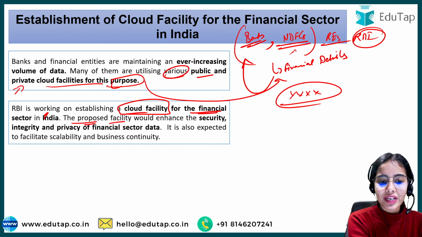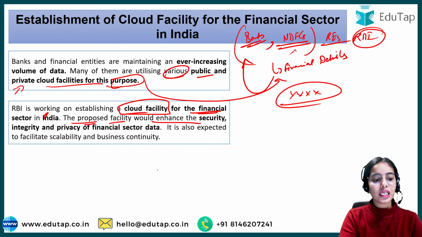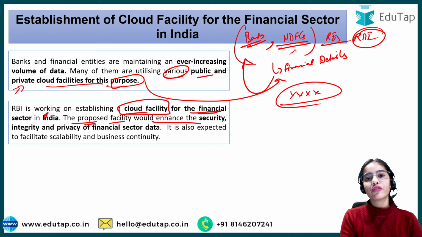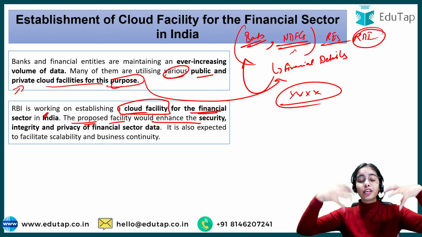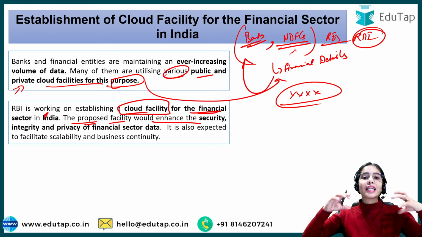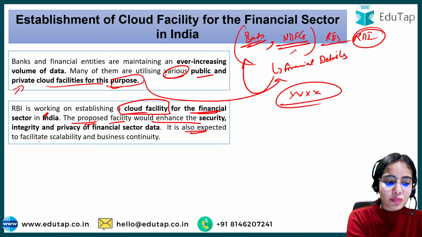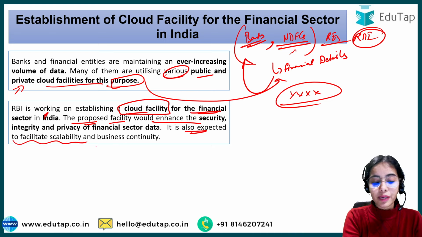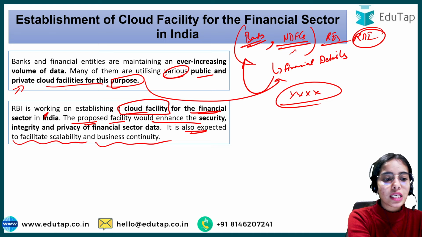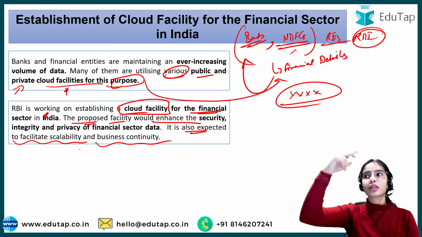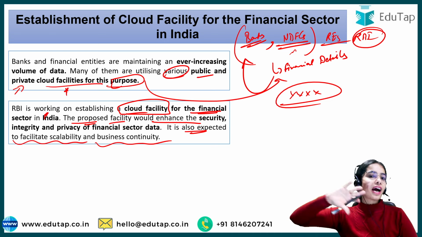The proposed facility would enhance the security, integrity and privacy of the financial sector data, because it will be our cloud facility created by our own Reserve Bank of India. It is also expected to facilitate scalability and business continuity, because with the cloud facilities of some other country, we do not have complete control.